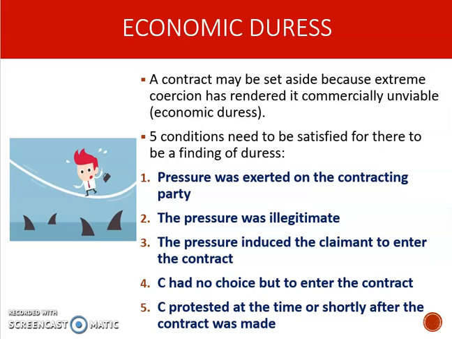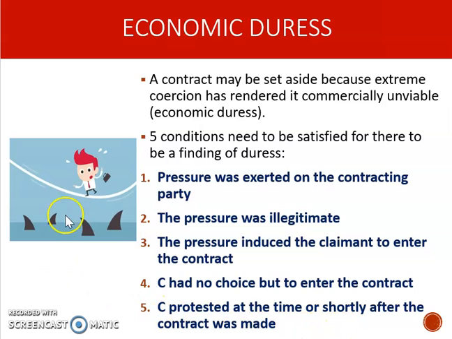In order to have a contract set aside on the grounds of economic duress, 5 conditions must be satisfied. Firstly, pressure must have been exerted on the contracting party. Secondly, the pressure was illegitimate. Thirdly, the pressure induced the claimant to enter the contract. Fourthly, the claimant had no choice but to enter the contract. And finally, our claimant protested at the time or shortly after the contract was made.